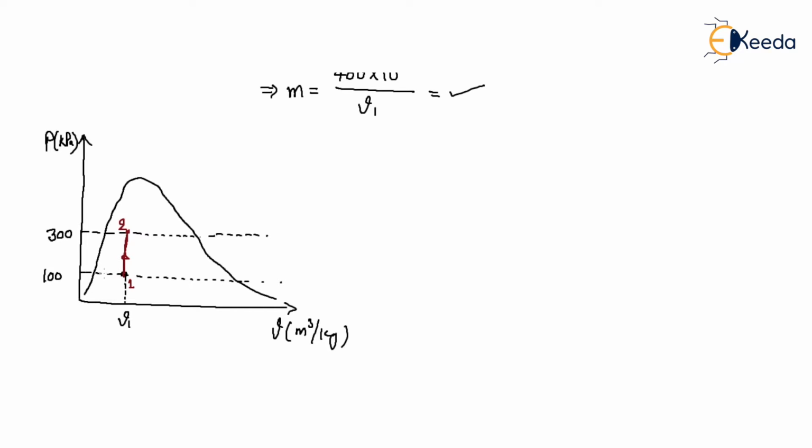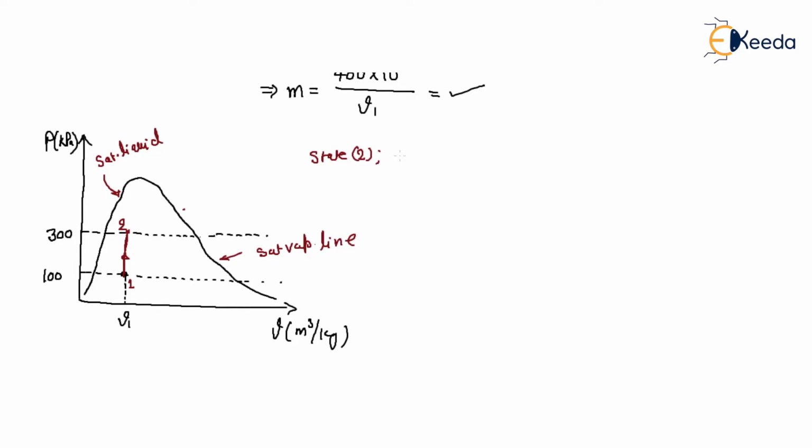But here is one confusion in your mind: if there is a two-phase region, and point 1 is here and we increase the pressure, it may touch the saturated line. This is your saturated liquid line, and this is your saturated vapor line. So point 1 is here, and if we increase the pressure up to the lifting pressure, there may be a chance that point 2 is at a saturated liquid.